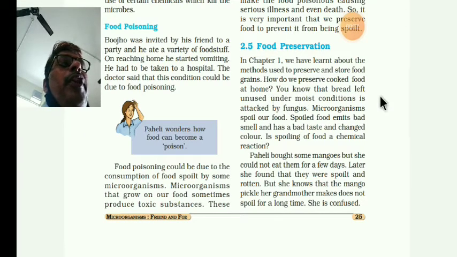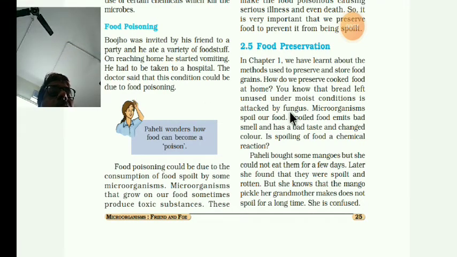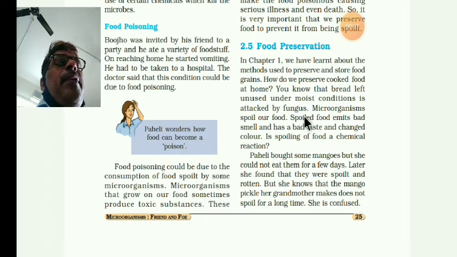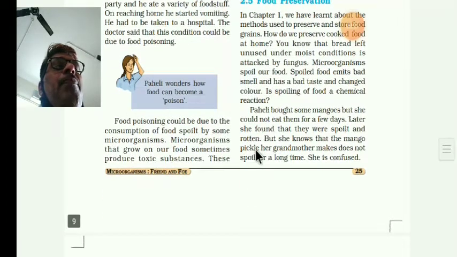You know that bread left unused under moist conditions is attacked by the fungus. Okay, so you will see those white patches. Microorganisms spoil our food. Spoiled food emits a bad smell, has a bad taste, and changes in color also. Now the question is: is the spoiling of food a chemical reaction? Yes, it is a chemical reaction.